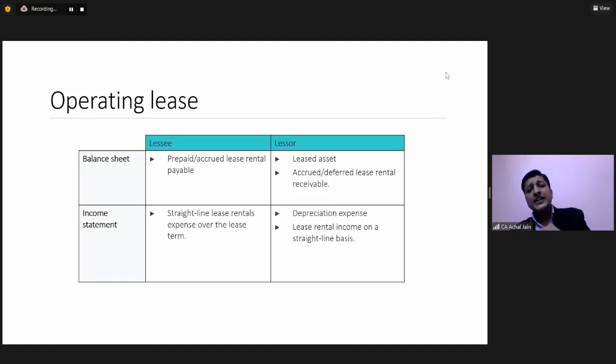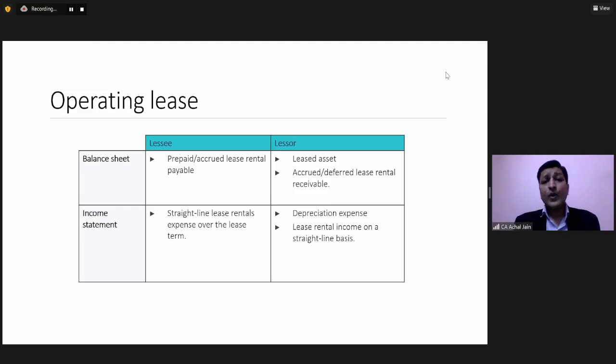Now let's understand the accounting of the lessor in case of an operating lease. Because the asset is not recorded in the books of the lessee, lessor continues to have this asset in its books. That's why lessor will be charging the depreciation on this asset which has been leased out. Now, this is different from what we have seen in case of finance lease.